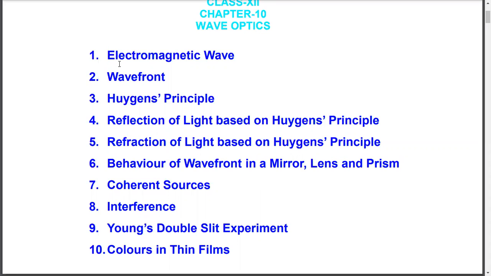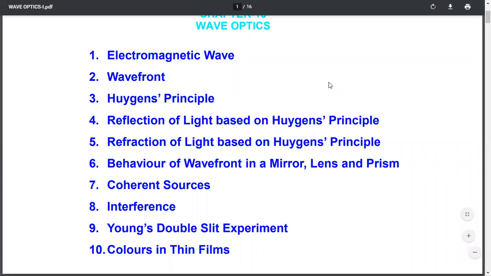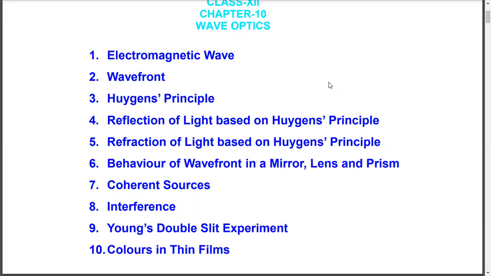Still, as light itself is an electromagnetic wave, therefore, it is essential to discuss about electromagnetic wave before going deep into the wave optics, because light itself is an electromagnetic wave. So, first of all, let us recap the important terms that we have learned in electromagnetic wave, and then we will correlate these terms with the ongoing topics, optics.